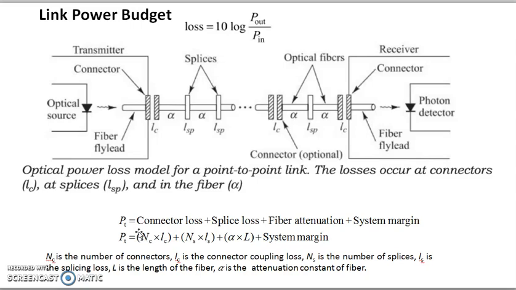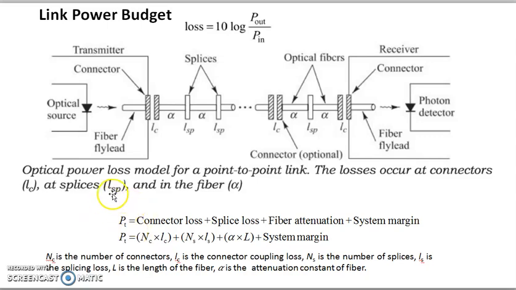Then for a given length of fiber, how many splices we are using, what will be the total attenuation, and then any other losses come in the factor of a system margin, so that we can find out a link power budget.